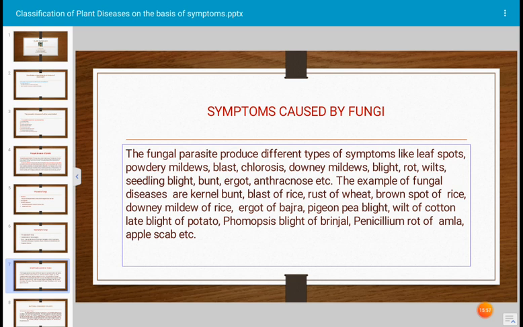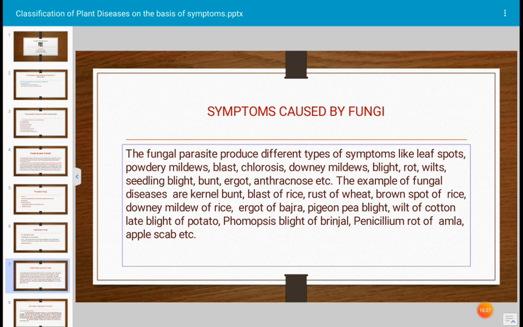Okay, and seedling blight disease: again, seedlings get dried because of the pathogenic organism, and that is the blight symptom. Blight is the symptom consisting of dead tissue. Again, ergot disease: the grains are modified to ergot. For example, in bajra, ergot bodies are developed. The pathogen is mostly seed borne or soil borne.